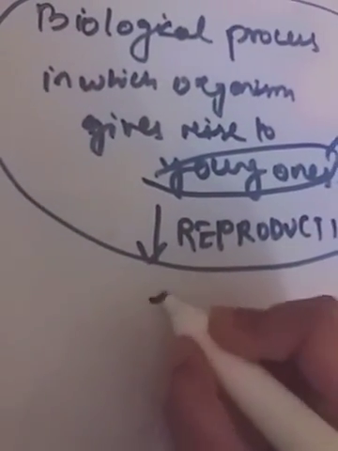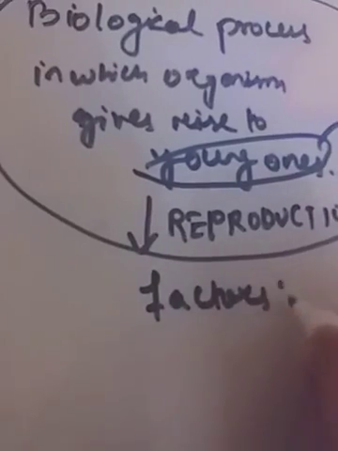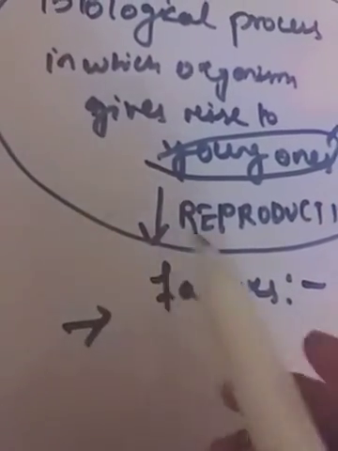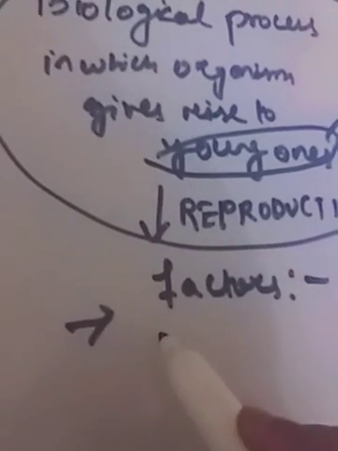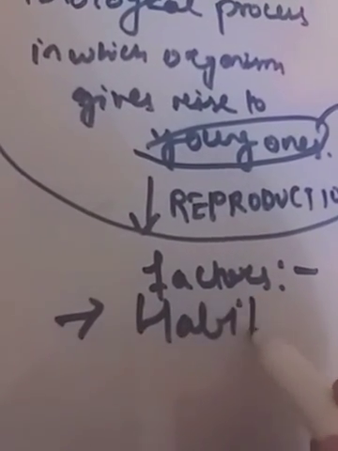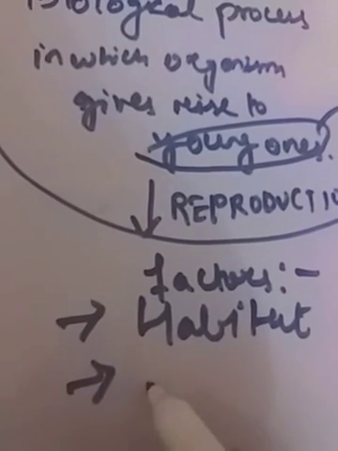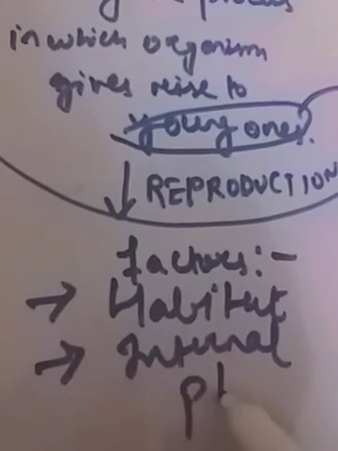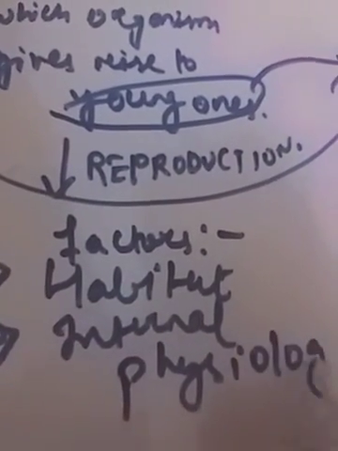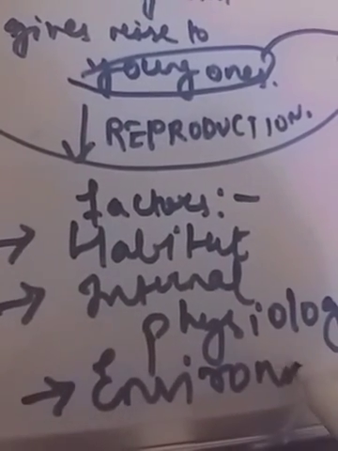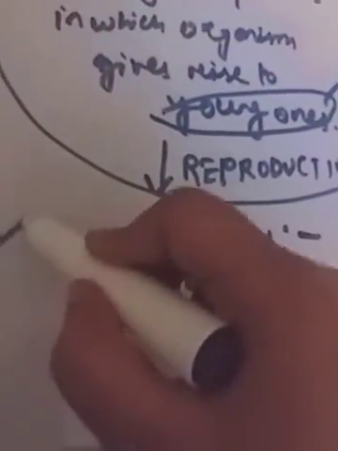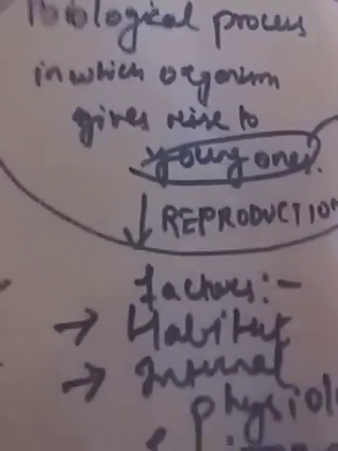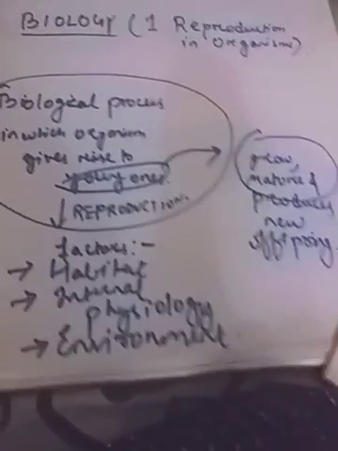What are the factors for reproduction? There are actually 3 factors, but in your book 2 factors are given. The first factor is habitat. The second factor is internal physiology. And the third factor is the environment. These are the 3 factors that are responsible for reproduction. So this is what we learnt.